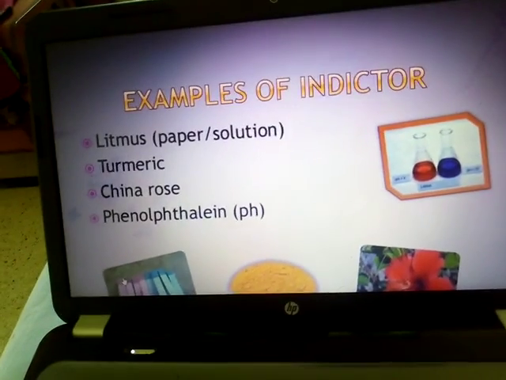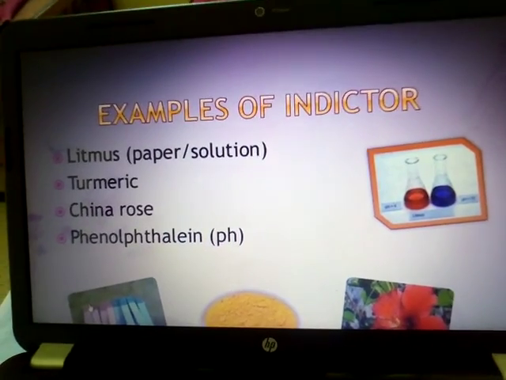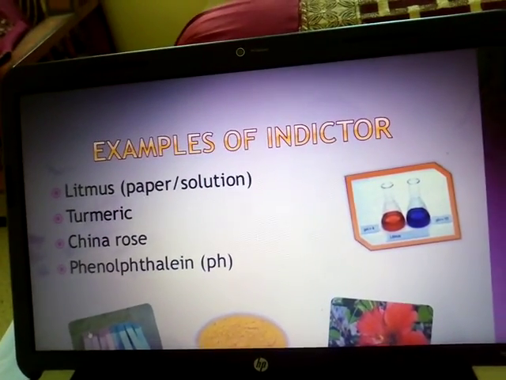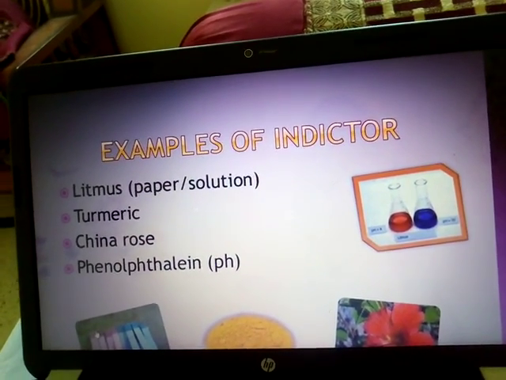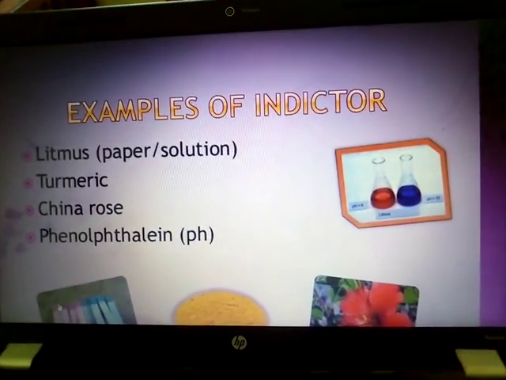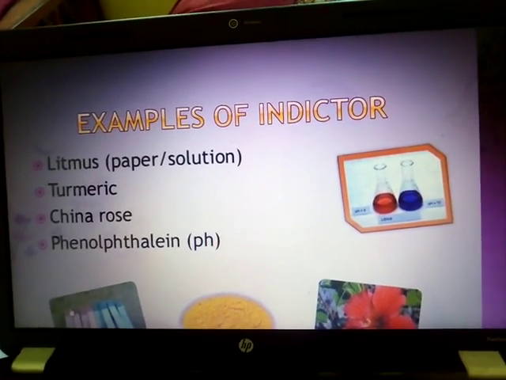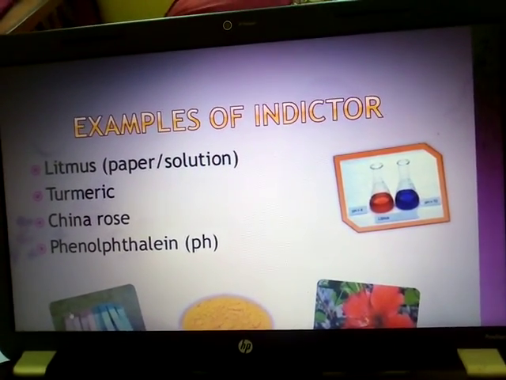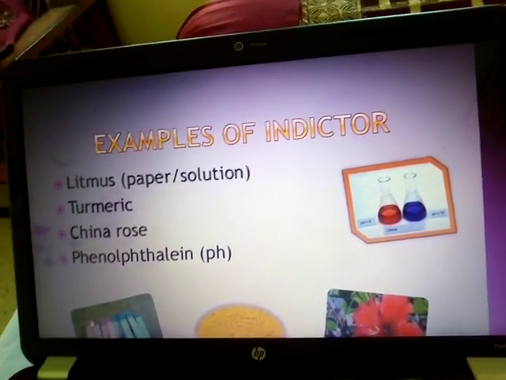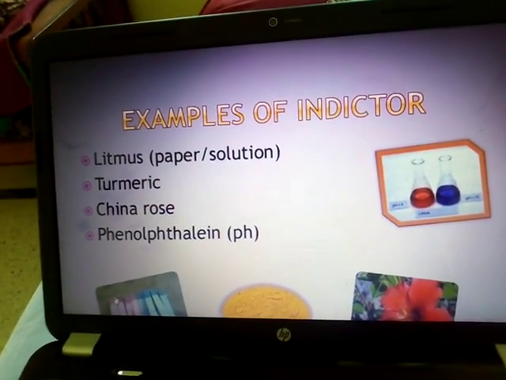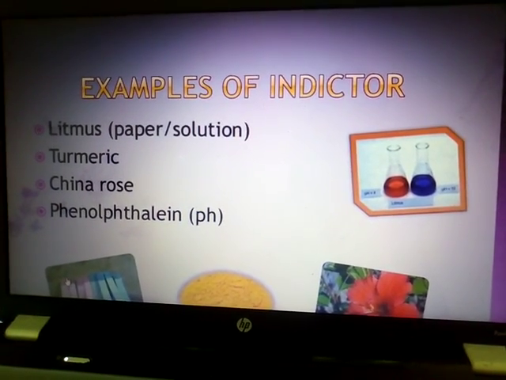Some of the examples of indicators are litmus paper, turmeric, that I have told you earlier, China rose, which is hibiscus, and phenolphthalein. Among these four, three are natural. Litmus paper is produced from the lichen. Turmeric, you know, is used in our kitchen. And China rose is a flower, you know, hibiscus. But the fourth one, phenolphthalein, is a chemical substance which is produced in the laboratory or in the factory. So these are some examples of indicators which help us to find out whether a substance is acidic or basic in nature.